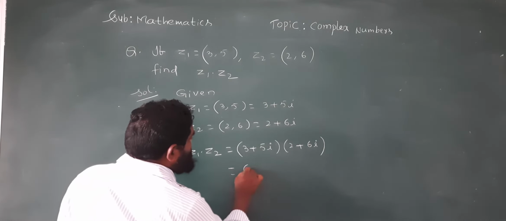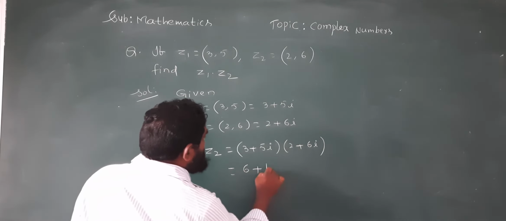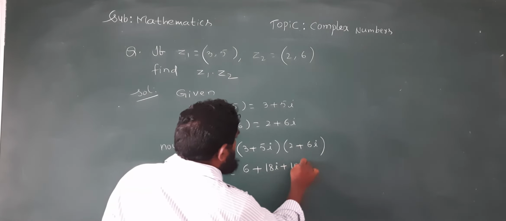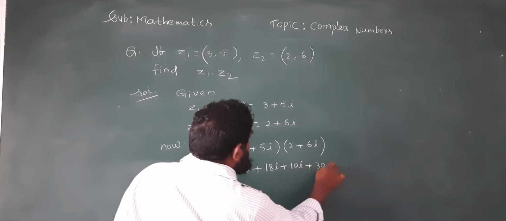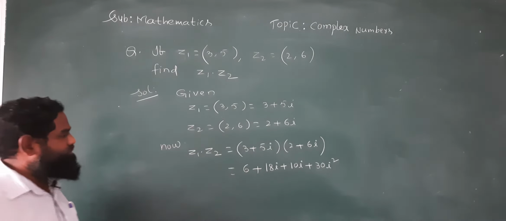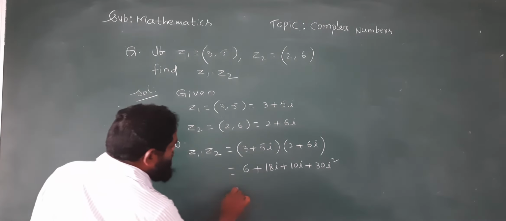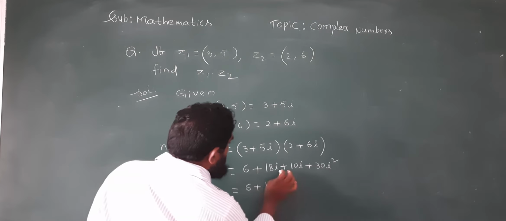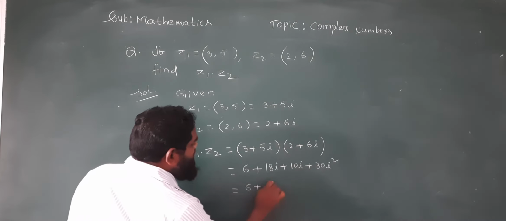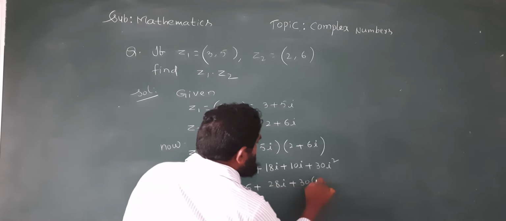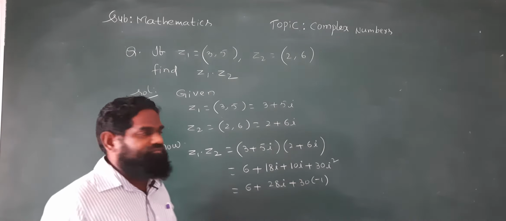3 into 2, 6; 3 into 6i, 18i; 5i into 2, 10i; 5i into 6i, 30i square. I already told you what is the value of i square. 18i plus 10i, 28i, plus 30 into i square value minus 1.